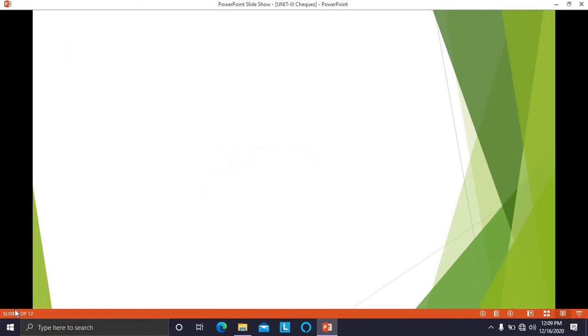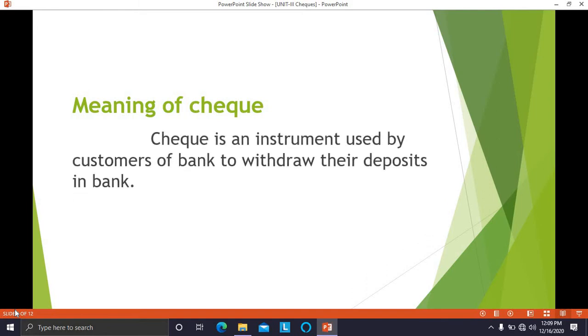So first we'll discuss the meaning of checks. What does it mean by check? So check is an instrument used by customers of a bank to withdraw their deposits in the bank. So check is an instrument which is used by whom? By the customers of the bank. For what do they use the check? To withdraw their deposit which they have kept in the bank. This is the meaning of the term check.